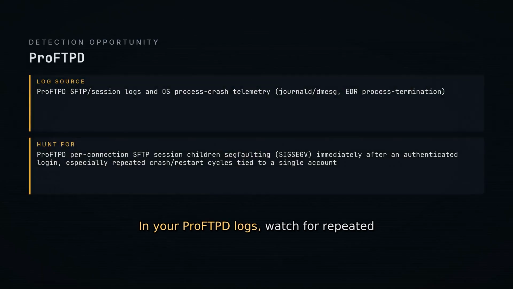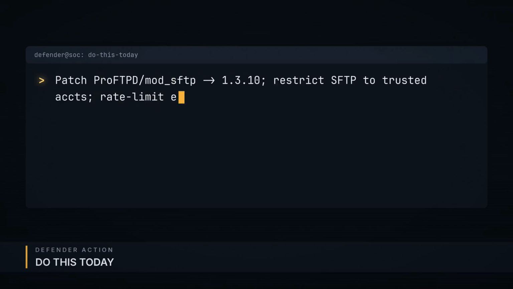In your ProFTPD logs, watch for repeated per-connection child process crashes right after login. Clustered session terminations from one account are the exploitation signal. Patch ProFTPD and mod_sftp to version 1.3.10. Restrict SFTP to trusted accounts, and rate limit or geofence any exposed endpoint.